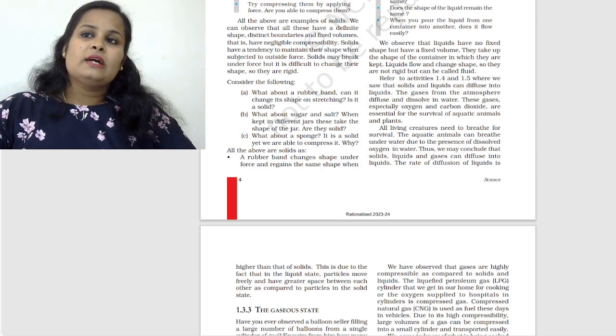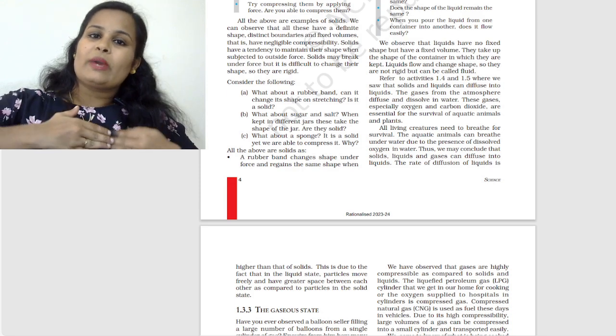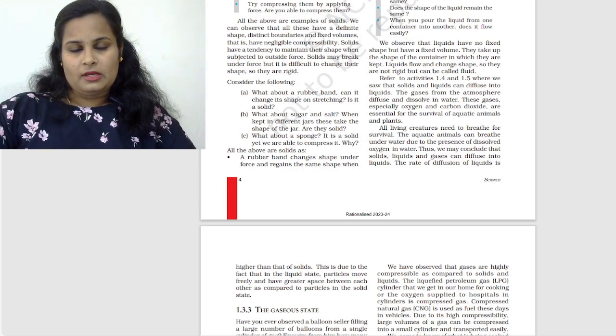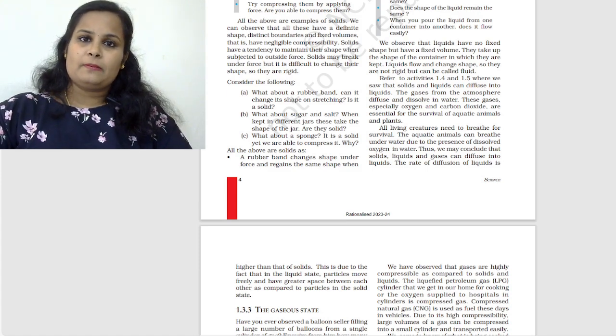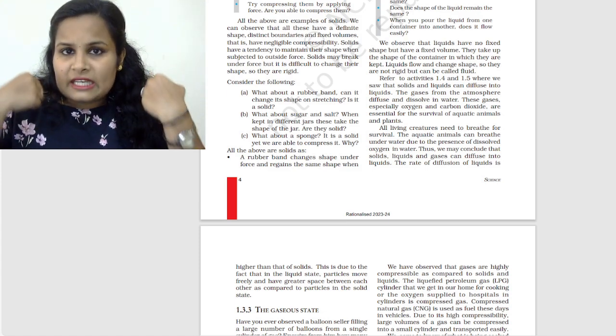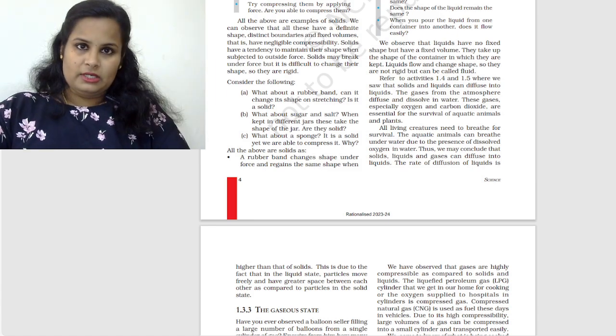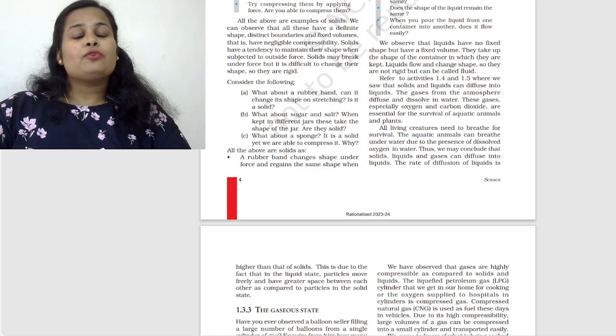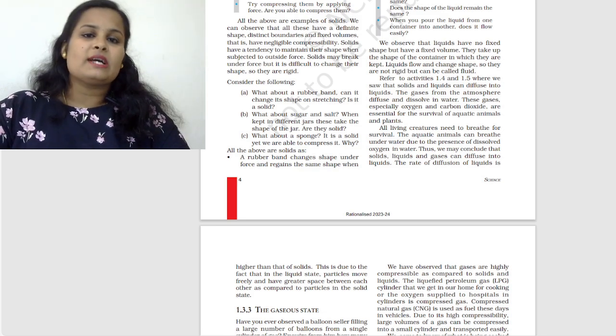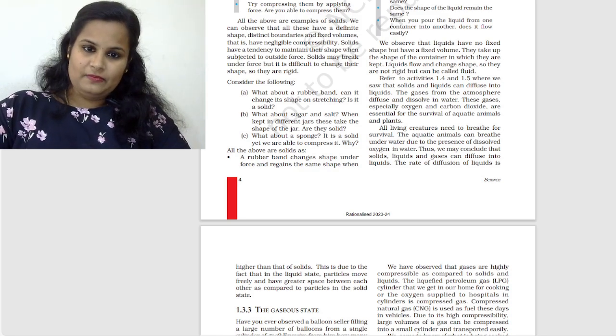In gases, the particles are very far apart. So the force of attraction is going to be the least in case of gases. The particles have enough freedom of movement, so they move randomly, and we can say diffusion can happen at a very fast rate in case of gases, right?